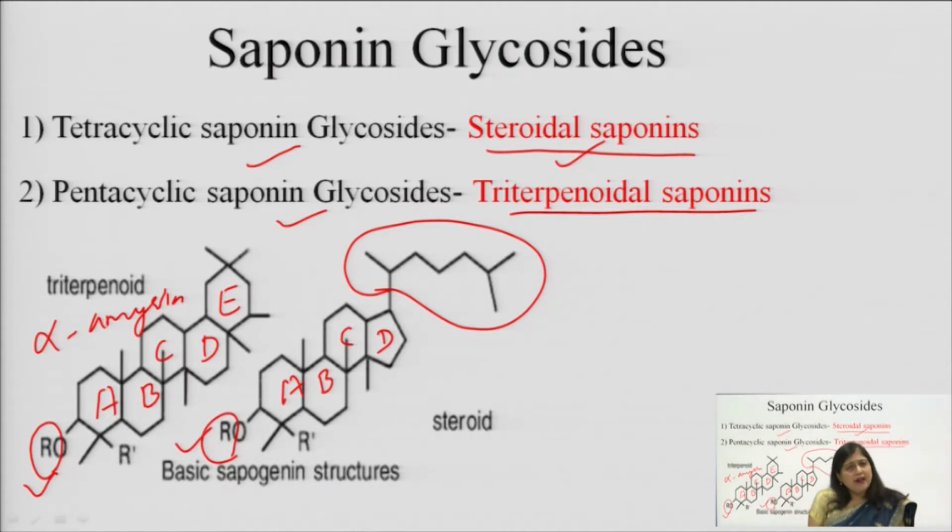Now, we have discussed that it is tetracyclic and pentacyclic, but what does this saponin mean? The term saponin comes from the nature of this component to produce soap-like foaming, frothing, that is produced by these saponins. So, that is a common characteristic of both the tetracyclic saponins and pentacyclic saponins, found in both the types of saponins.